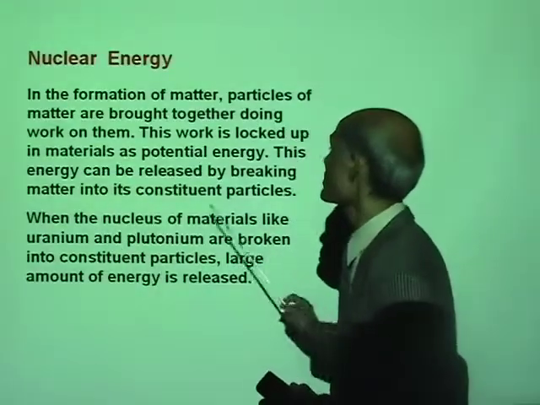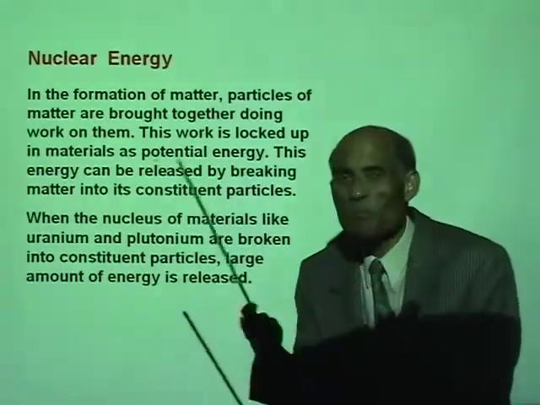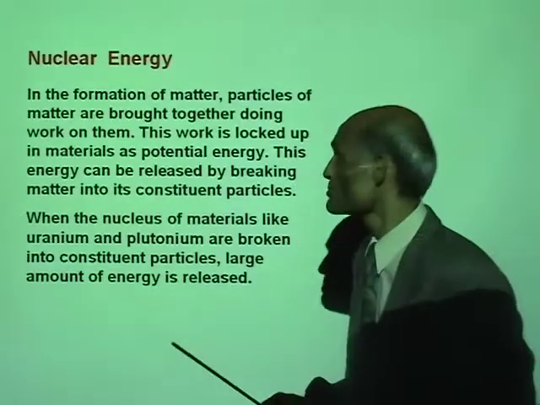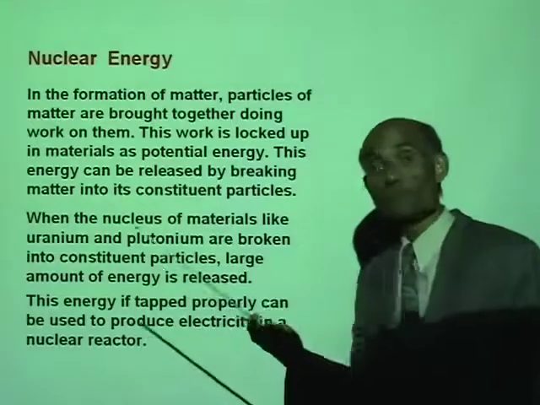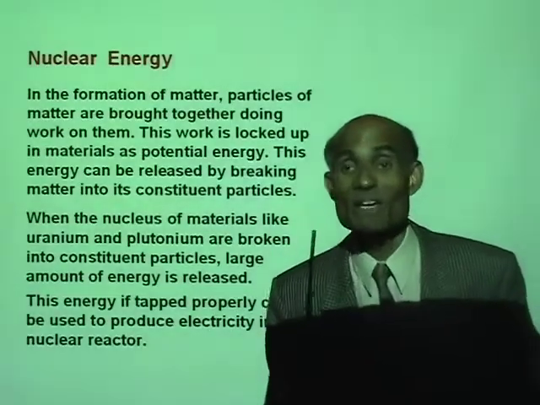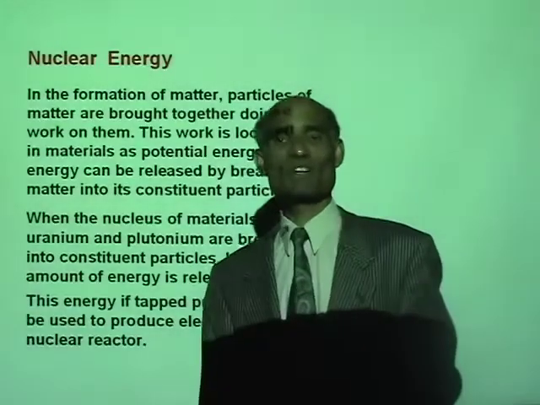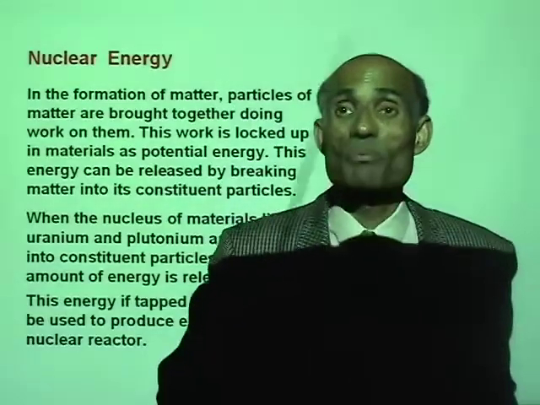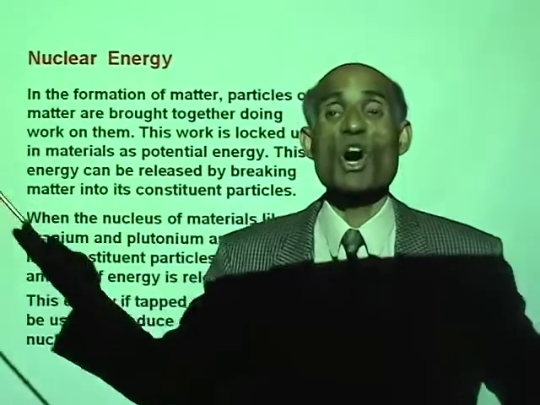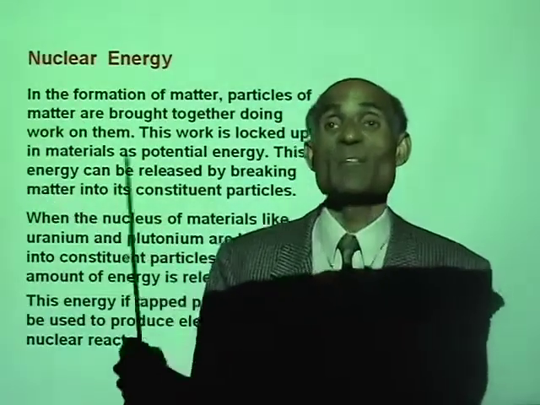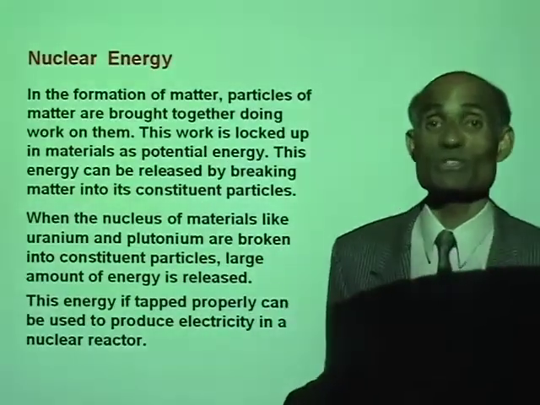When nuclei of materials like uranium and plutonium are broken into constituent particles, large amounts of energy are released. Now, this energy, if tapped properly, and that's the key phrase, if tapped properly, can be used to produce electricity in a nuclear reactor. If used improperly, it will be like making a bomb, because it produces a lot of harmful radiation that can affect lives adversely for several hundred years.